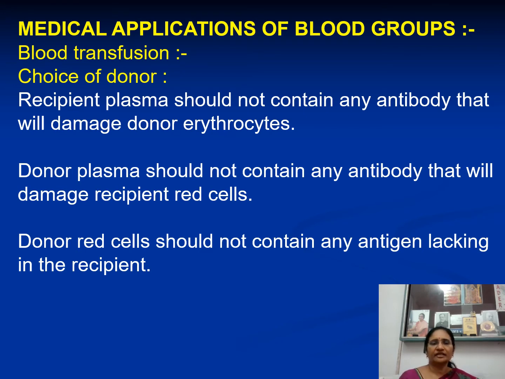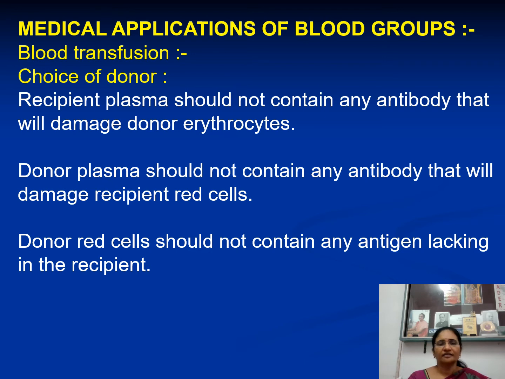What are the medical applications? Why should we know about this blood group system? That is what is called immunohematology. Why is it important? See, there are so many medical applications, in so many sites we use these blood group antigens. The first and foremost thing is blood transfusion.